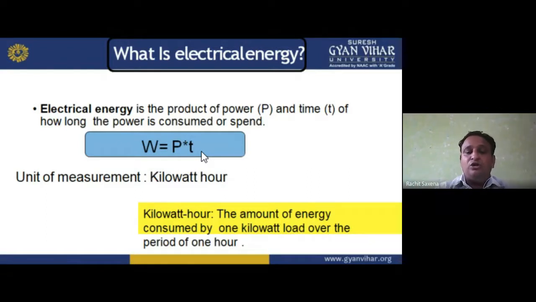Now, if I'm talking about the unit of measurement, how can we measure that? How do we get how much energy we have consumed? The unit of measurement is always given by kilowatt hour.